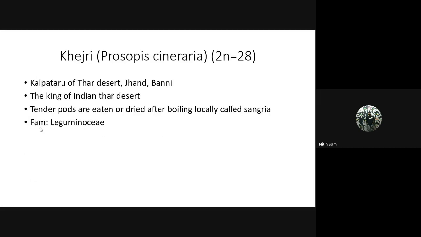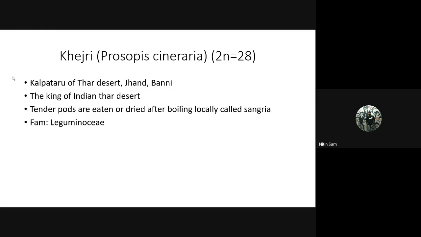The next crop is Kejri, Prosopis cinerea, chromosome number 28. It is known as Kalpataru of Thar Desert. This is important: Kalpataru of Thar Desert is Kejri. There are many such common names like Cherry of the Desert, Kalpataru of Thar Desert, King of Desert. So you should remember this. The King of the Indian Thar Desert is also Kejri.